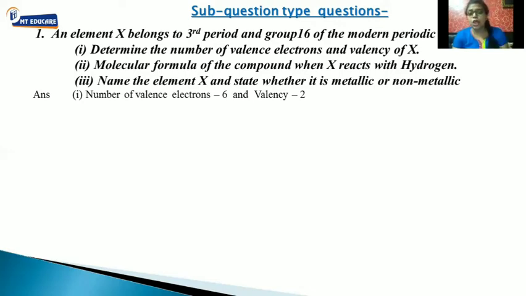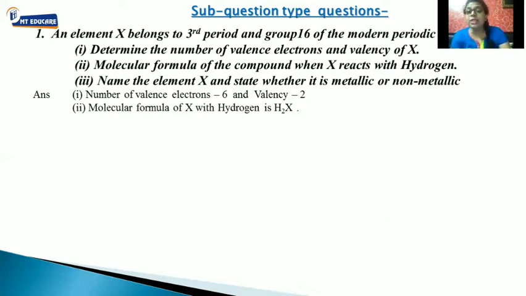Next question. Molecular formula of the compound when X reacts with hydrogen. Hydrogen has a valency of 1 and X has a valency of 2. So hydrogen 1, X 2. What will happen? 2 will get multiplied with hydrogen, 1 will be multiplied with X. That is crisscross. So we will get H2X. This is the molecular formula.